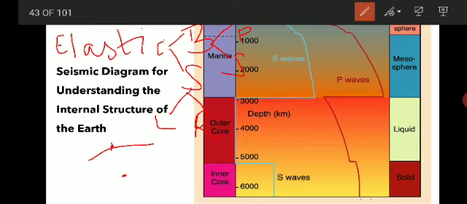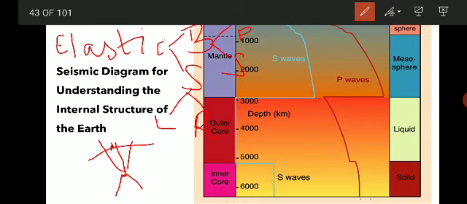Why they are called body waves and surface waves: whenever there is an earthquake, body waves move inside the body of the earth, so they are called body waves. And surface waves travel along the surface of the earth, so they are called surface waves.